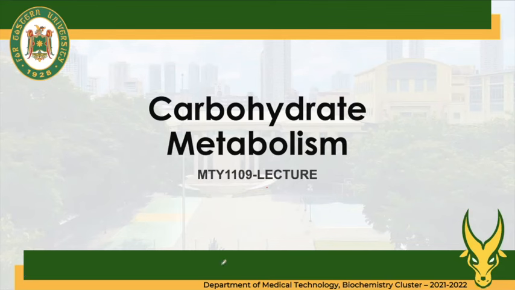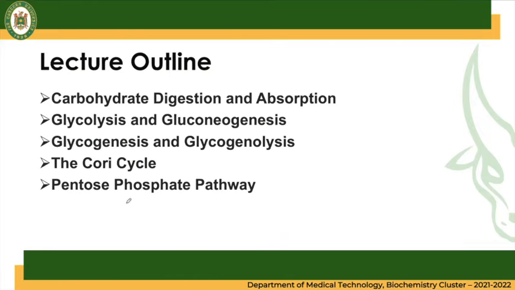So we will be discussing carbohydrate metabolism. We will tackle carb digestion and absorption of these carbohydrates in our body, as well as different metabolism. So this is the outline of our topic: carbohydrate digestion and absorption, glycolysis and gluconeogenesis, glycogenesis and glycogenolysis, the Cori cycle, and lastly, the pentose phosphate pathway.